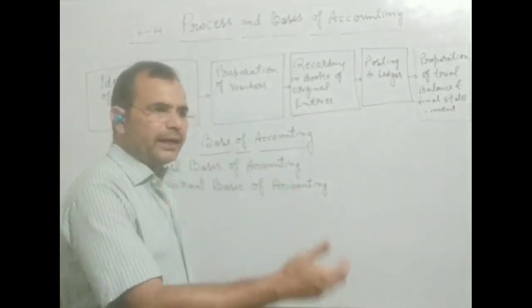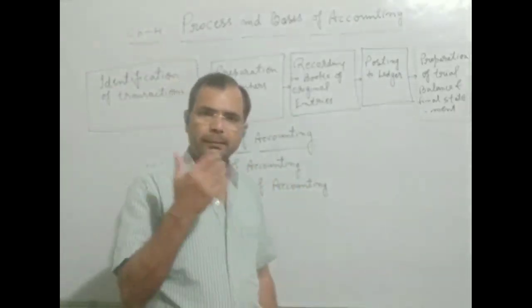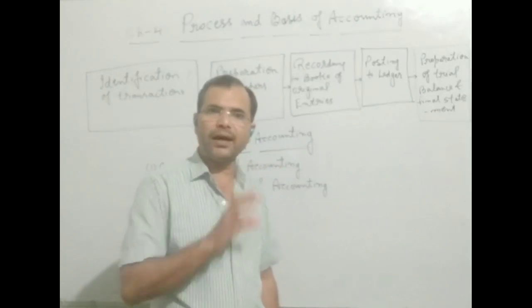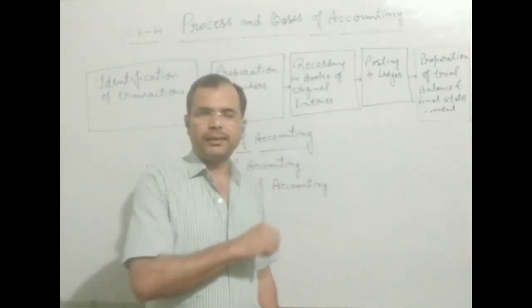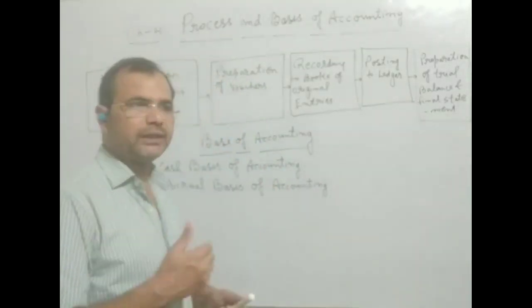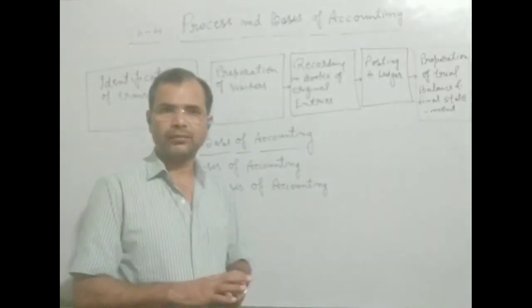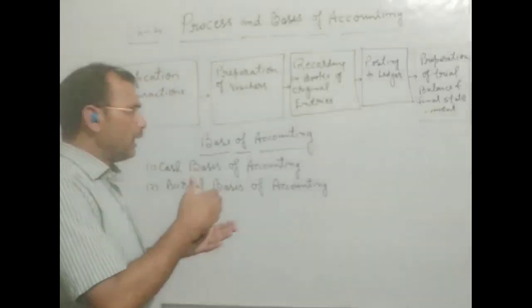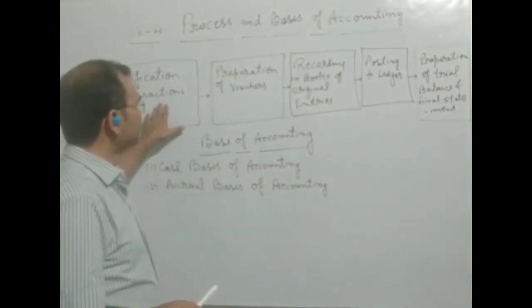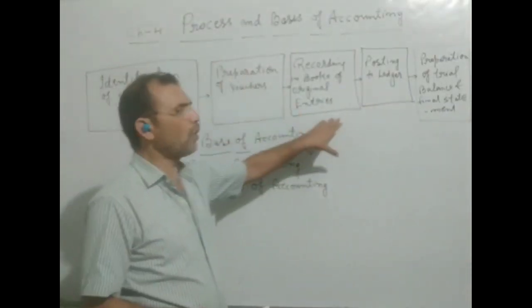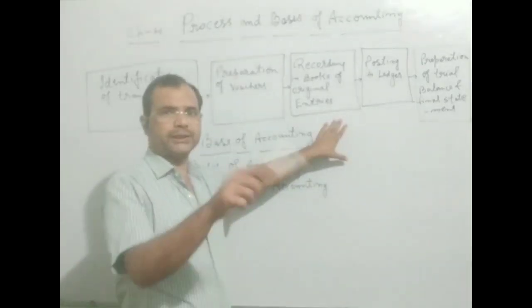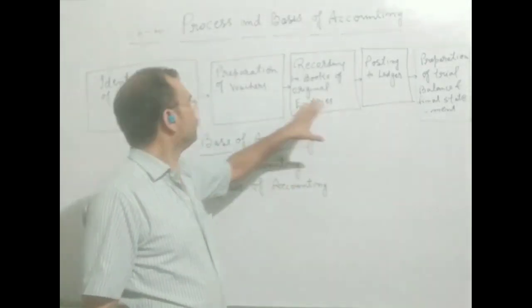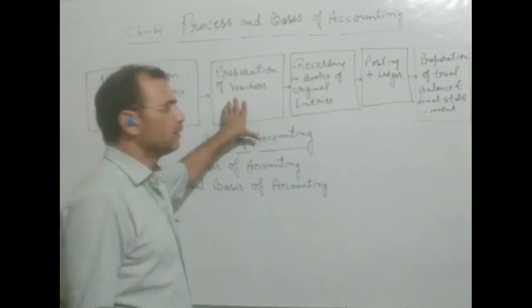And after identifying the business transactions that are already in terms of money, after that we enter them in the books. But after identifying the transaction and before recording those transactions in the book, we should prepare the voucher.